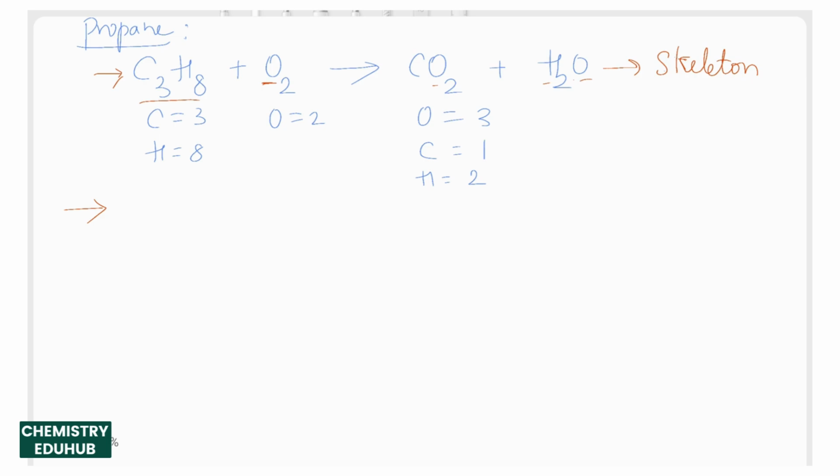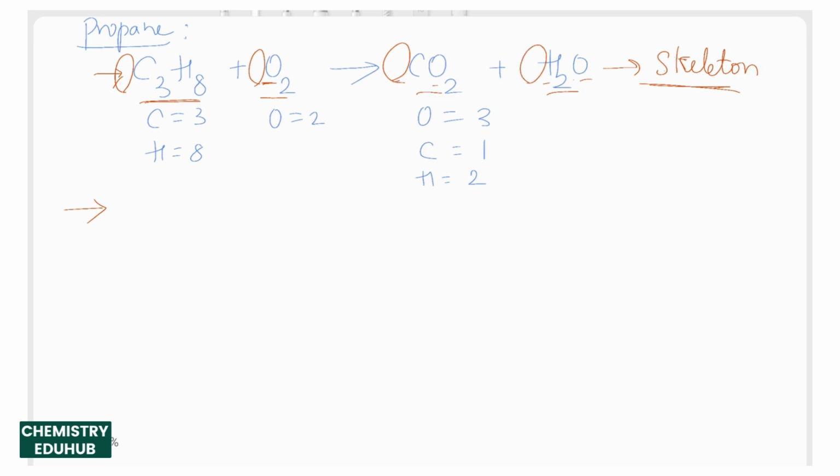Now we need to start adding coefficients instead of changing the skeleton. That means C3H8, O2, CO2 and H2O remain the same. We should not touch the skeleton, but we need to just add the coefficients. What do you mean by coefficients?